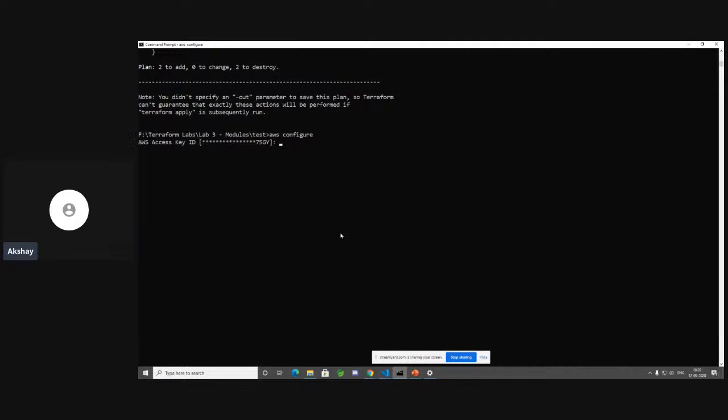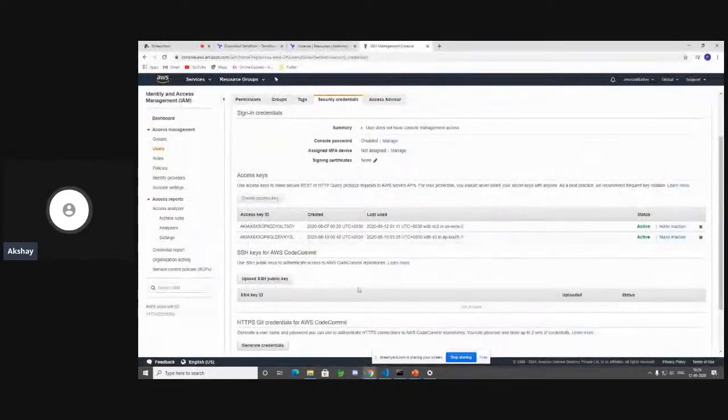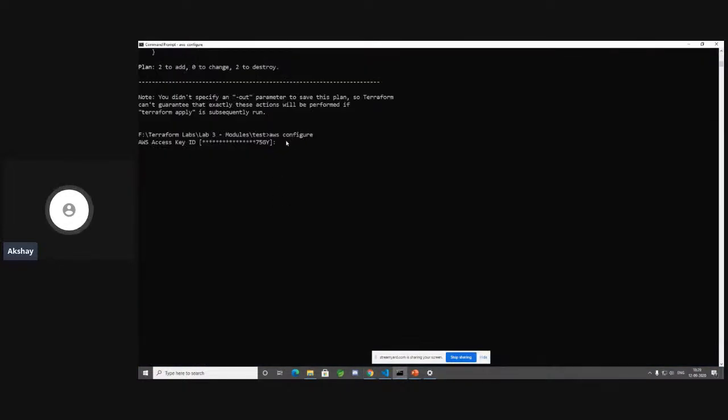We have an access key ID being asked. I have already populated it, which is the one ending in 75GY. And the 75GY is part of the CLI user. So you can see over here, it's part of the CLI user, which means this is the credential that I have given to my AWS CLI in order to connect this particular system, this particular command prompt terminal, to the AWS account. And this is what Terraform is using by default. And for security reasons, since this is a YouTube live session, I really can't show you the secret access key. So please pardon me for that.